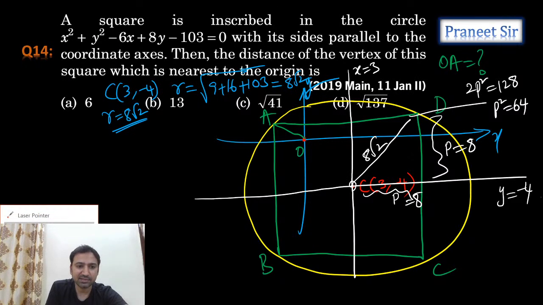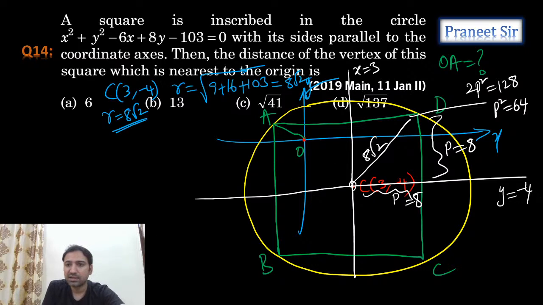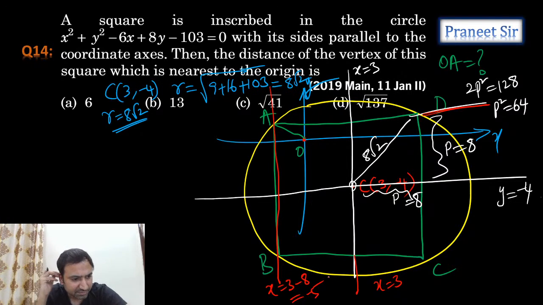In that case, we can calculate this line equation as well as this line equation. What is this line equation, guys? This line equation, x equals 3 minus 8 units, which is minus 5 units, correct? Right.